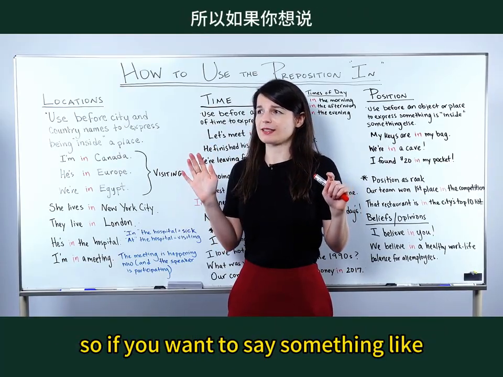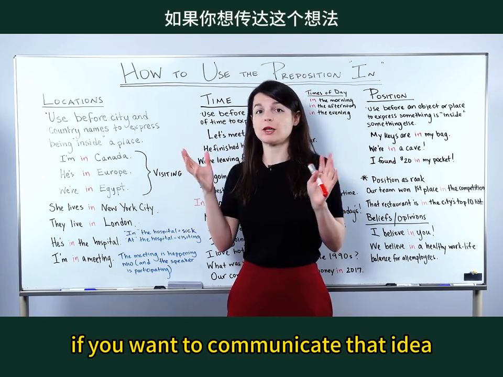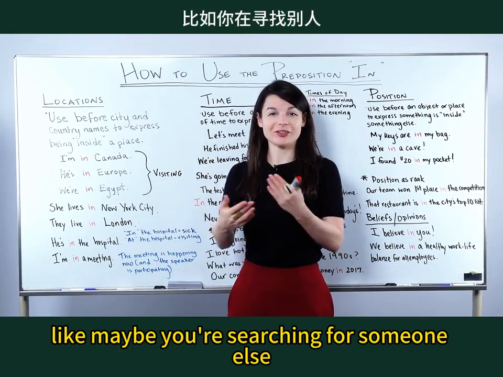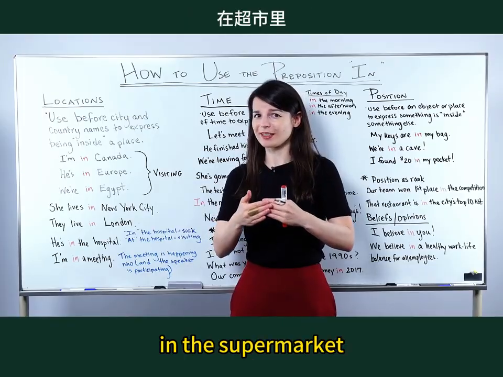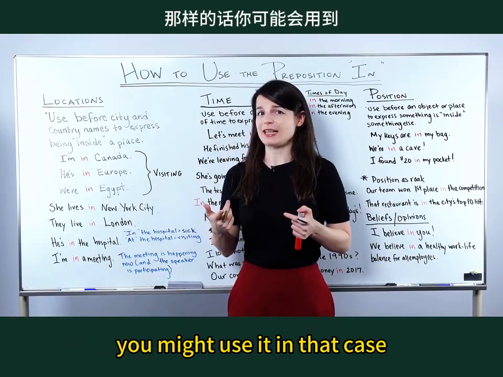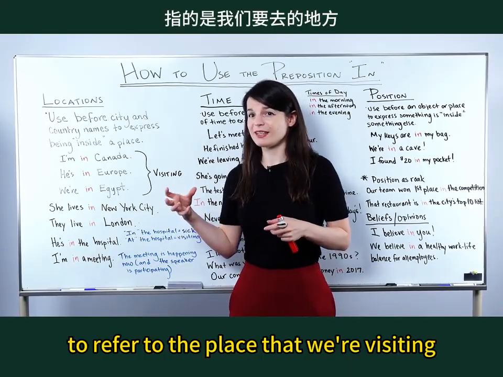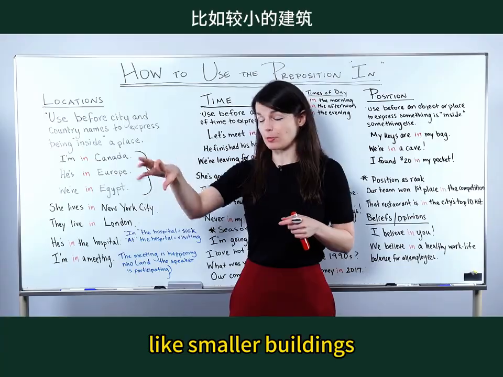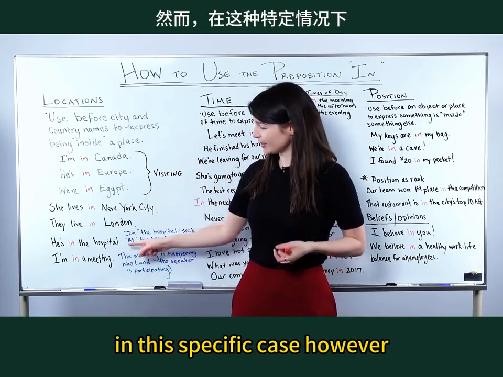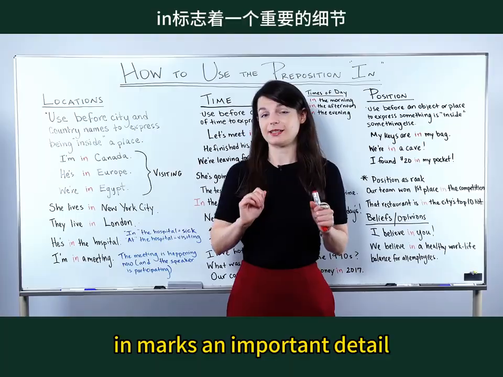So if you want to say something like, I'm inside the supermarket, if you want to communicate that idea, you could say, I'm in the supermarket. Like maybe you're searching for someone else in the supermarket. You might say, I'm in the supermarket. Where are you? You might use it in that case. But more generally, to refer to the place that we're visiting inside a community, like smaller buildings, we tend to use "at" more often. In this specific case, however, "in" marks an important detail.